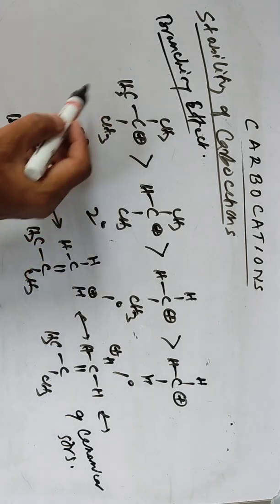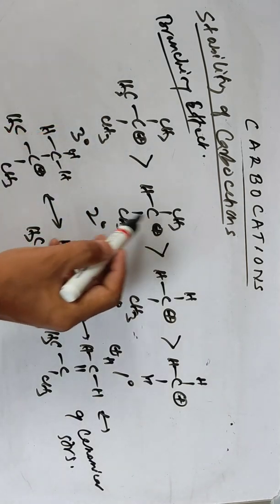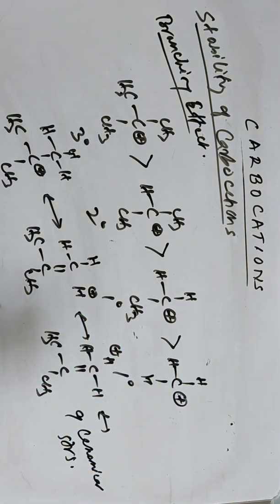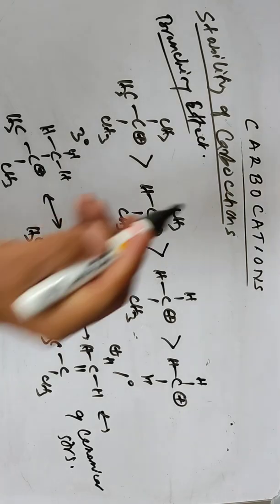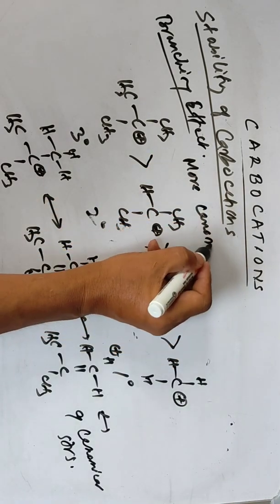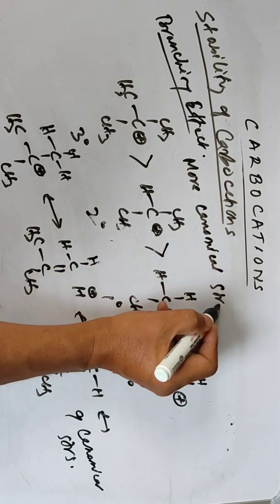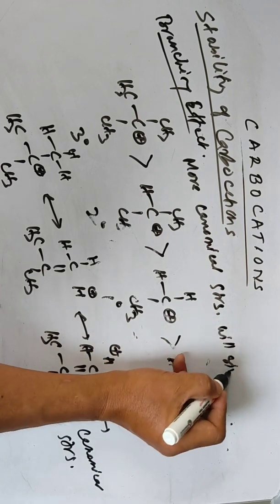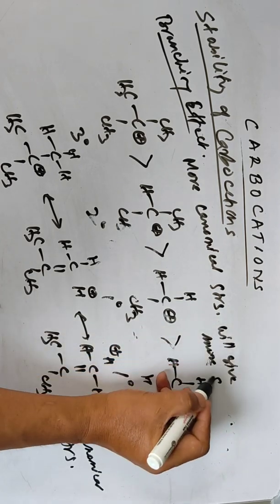Here the tertiary carbocation will have 9, the secondary will have 6, this one will have 3, and the methyl will have none. So more canonical or resonance structures will give more stability of the carbocation.